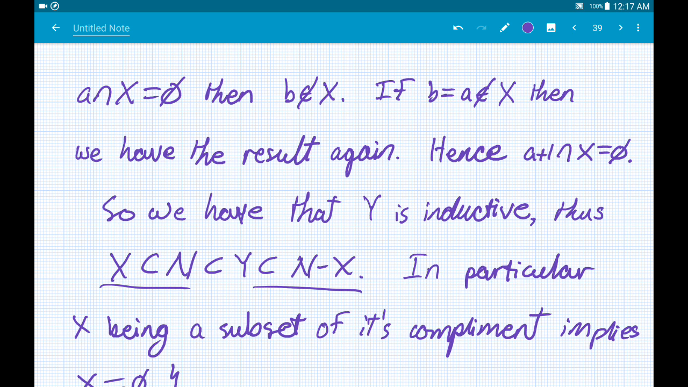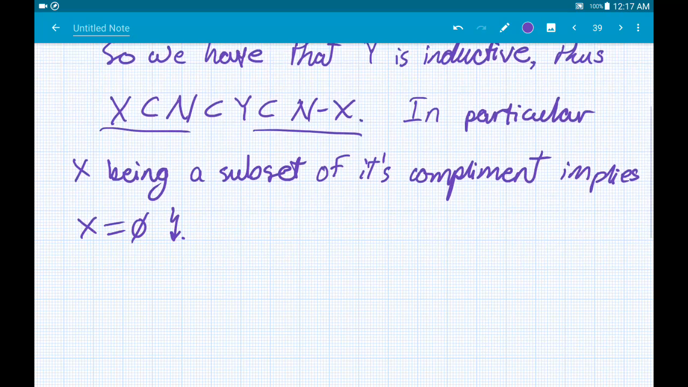Well, in particular what I have in mind is that X is a subset of N and also a subset of its complement. The only set that can be like this, which is somewhat basic set theory so I leave it without proof, is the empty set. Therefore, we have shown that X is the empty set, but from the outset we have been assuming that X is non-empty. There you have it, contradiction.